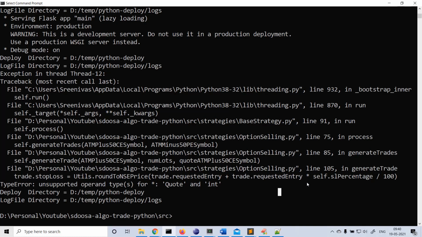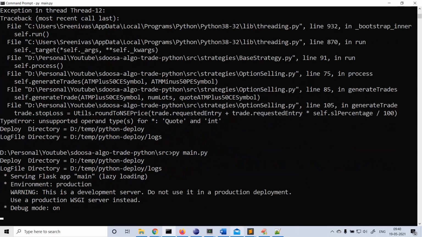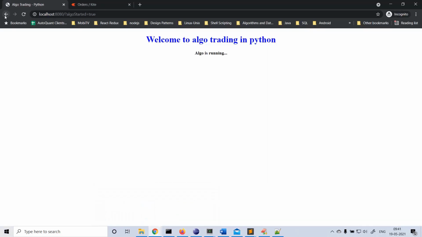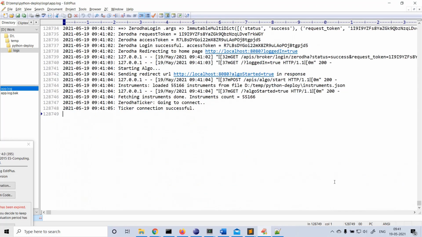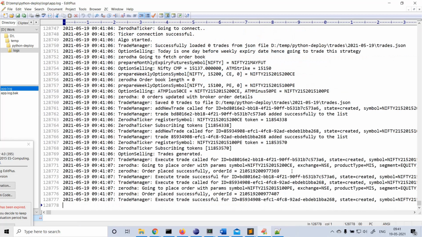Okay, welcome back. There was some issue. I did a temporary fix now, and let us run our program. Python is running, and let's go to the web application, log into the broker, and then start the algo. So I click on start algo. Since it is already greater than 9:30, see what happened. Trades are generated here. Executed successfully.